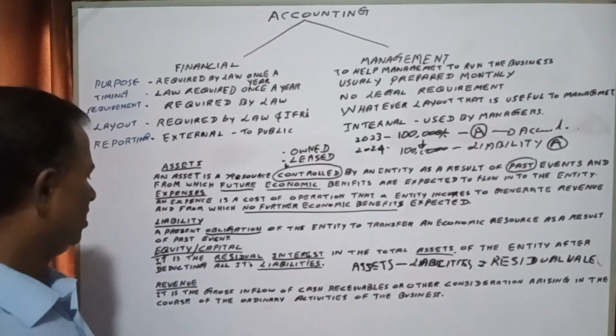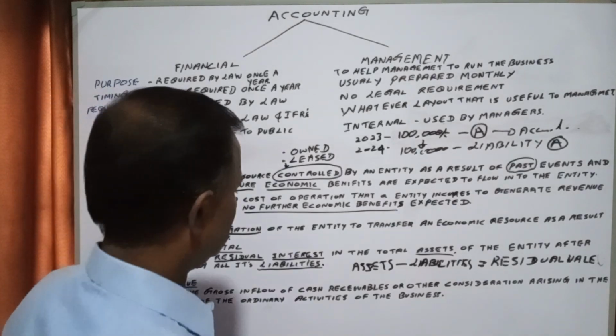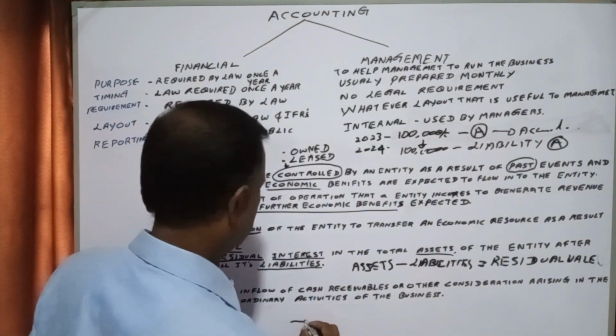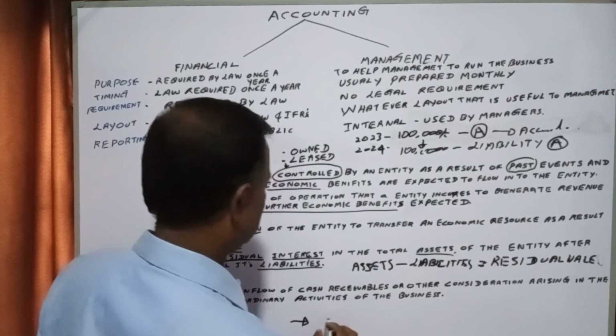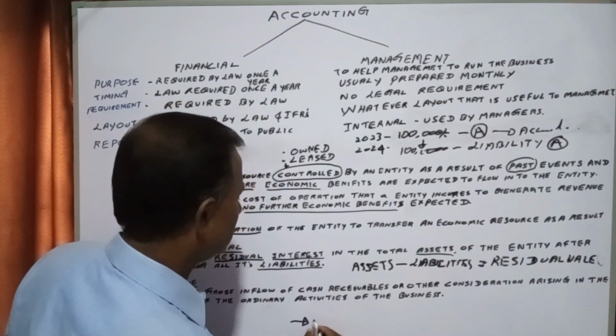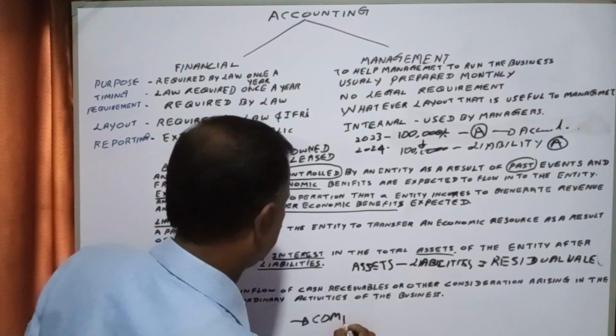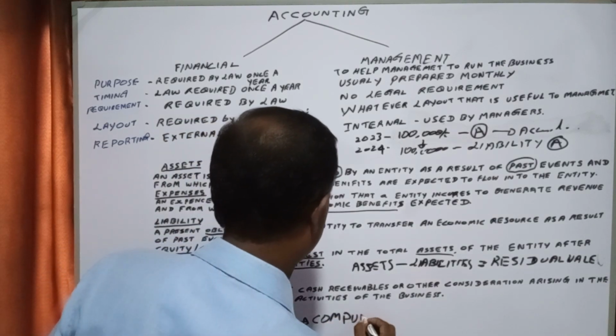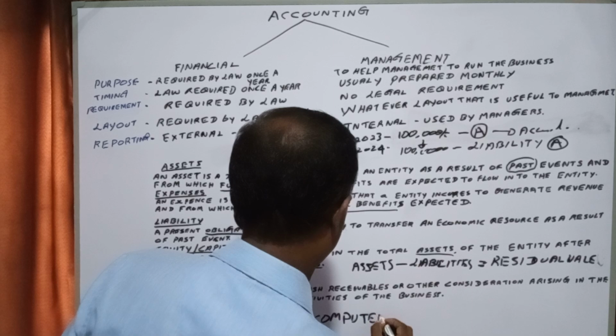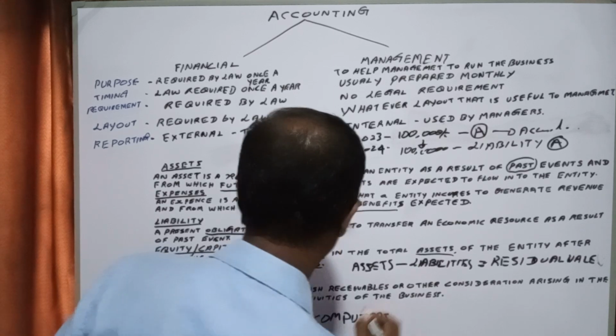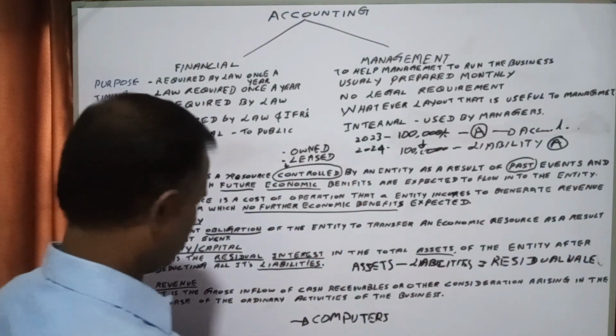I mean, if you are in the business of producing and selling computers, this is your trade activity.